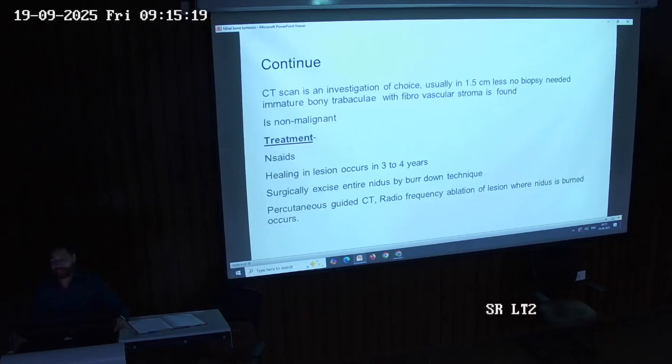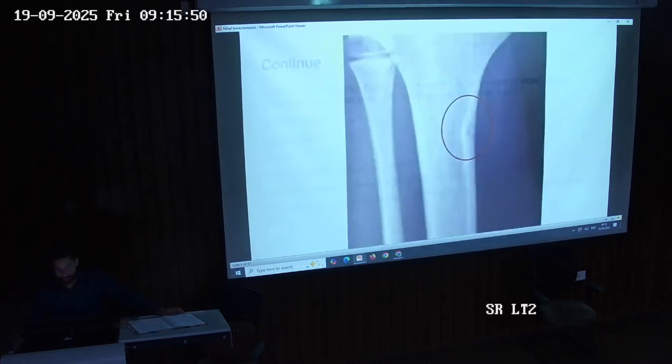Usually the nidus is within 1.5 centimeters, and no biopsy is required here. This is non-malignant, and the treatment is basic: NSAIDs are given. Healing of the lesion occurs in around 3 to 4 years. If required, we surgically excise the entire nidus with a burr. We can also perform a percutaneous CT-guided radiofrequency ablation of the lesion, where the nidus is burned.